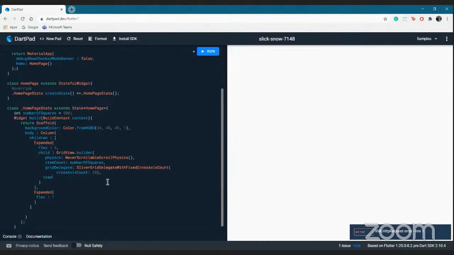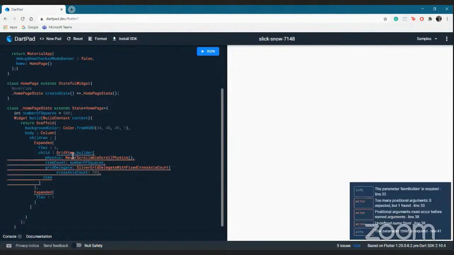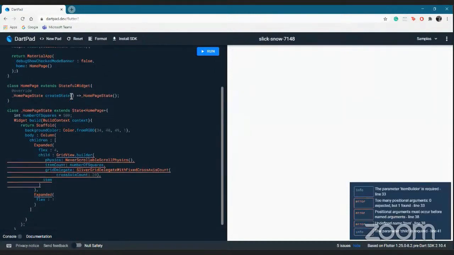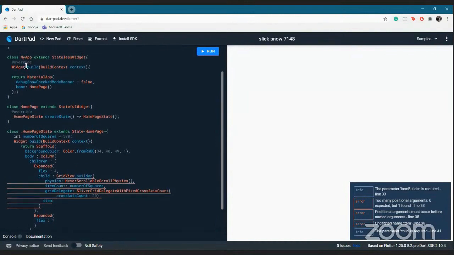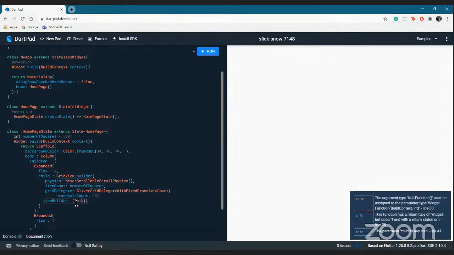Now, when there is a grid view dot builder, you see that whenever there is a build function like here, or even this is a build function, we need to return something, a widget that will be built when this executes. So similarly, even for grid view dot builder, we have to give a build function, because now it will build what we want when this executes.